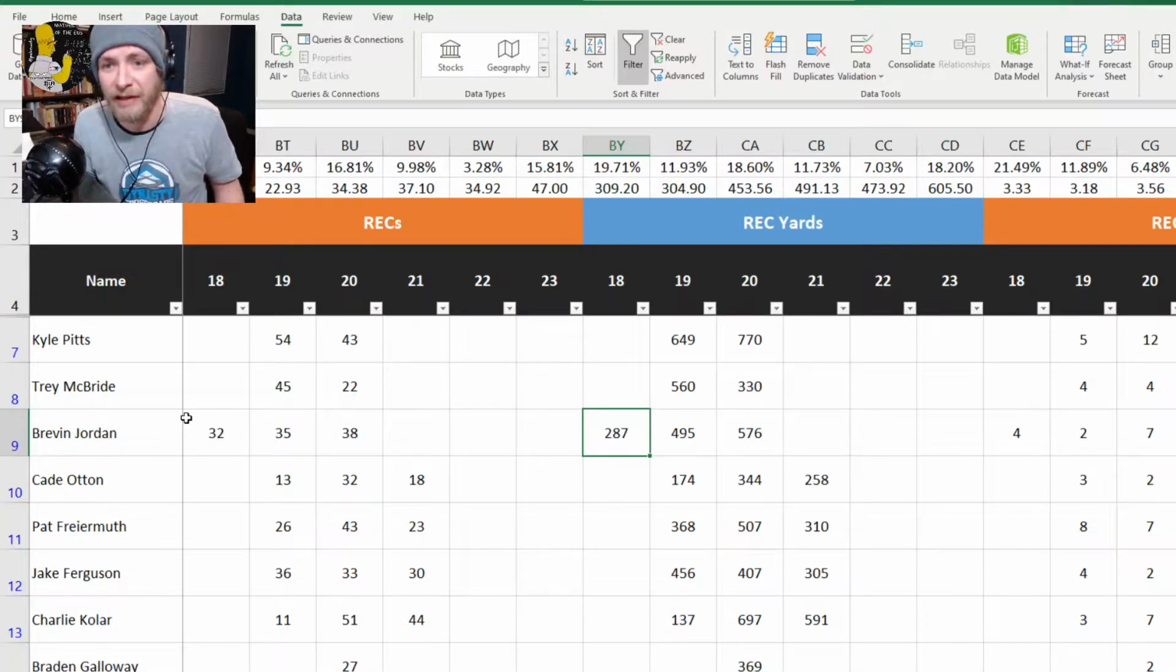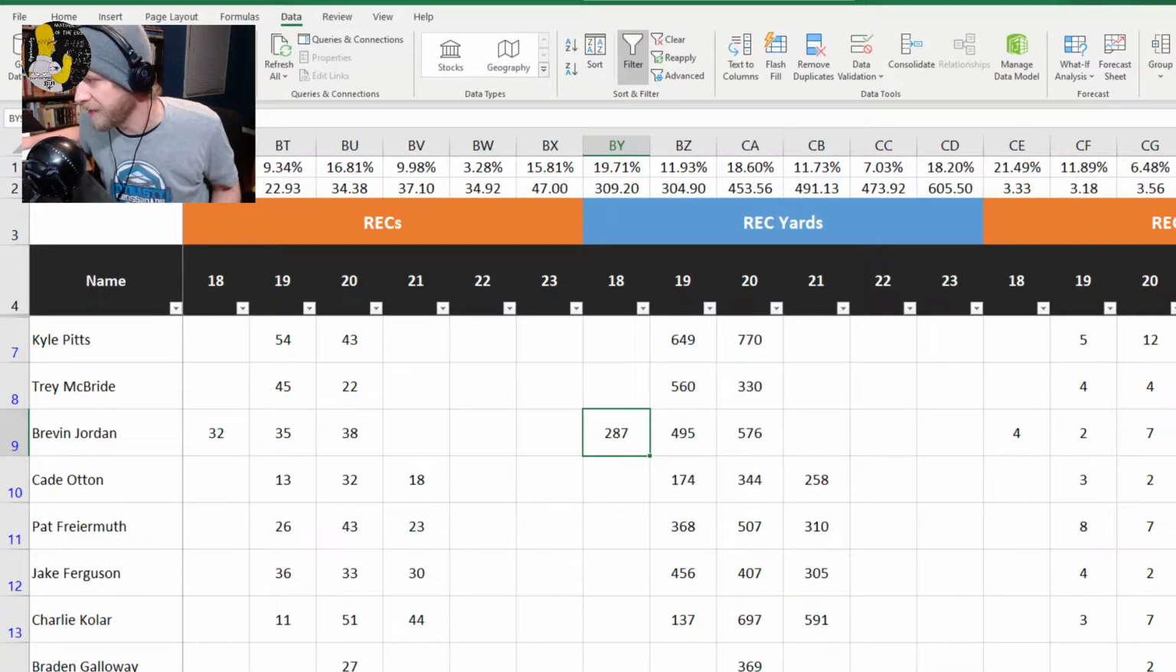So 200 yards is significant, but Brevin Jordan's playing in the ACC, and Kyle Pitts is playing in the SEC West. Those are two different usage patterns with two different typical levels of volume. So what am I talking about? All right, simple way of looking at it.